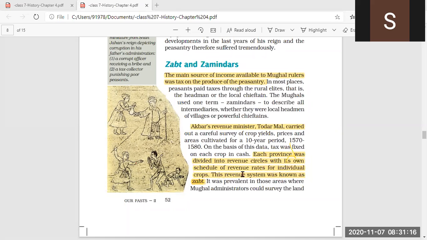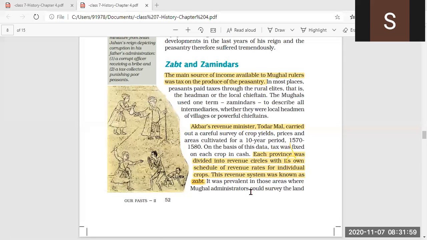Each province was divided into revenue circles with its own schedule of revenue rates for individual crops. This revenue system was known as Zabt. Zabt was a revenue system in which each province was divided into revenue circles with its own schedule of revenue rates. Tax was taken on each individual crop according to the production, and then it had to be paid by the zamindars to the Mughal rulers.